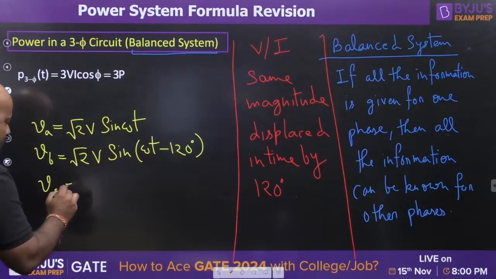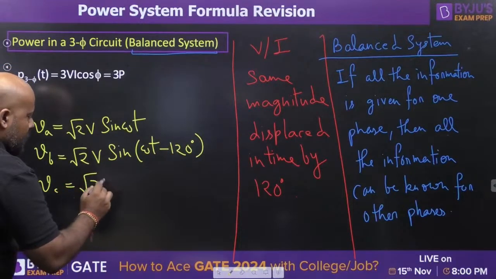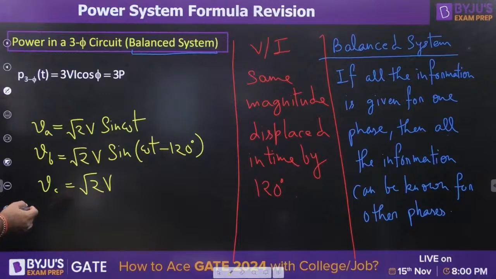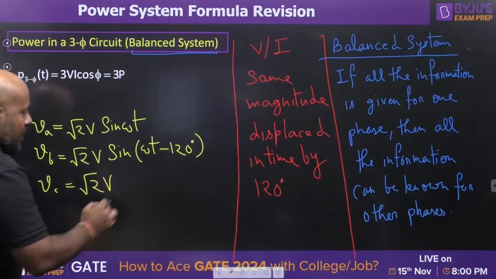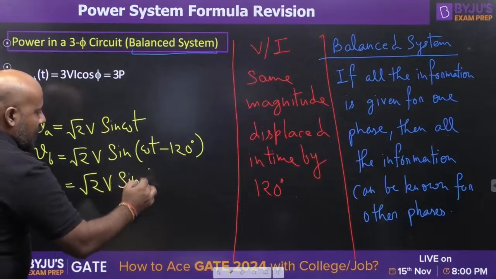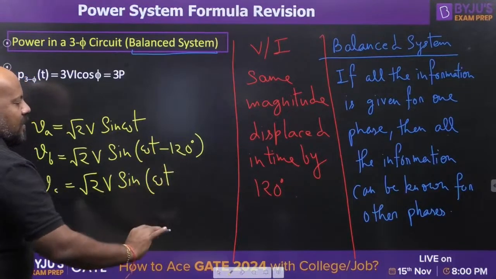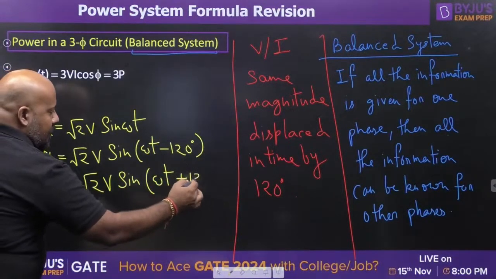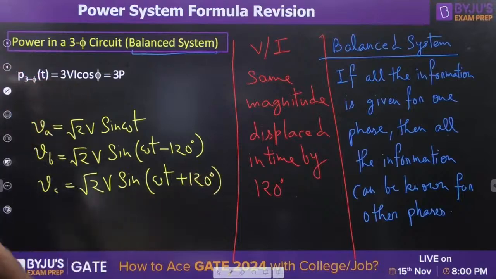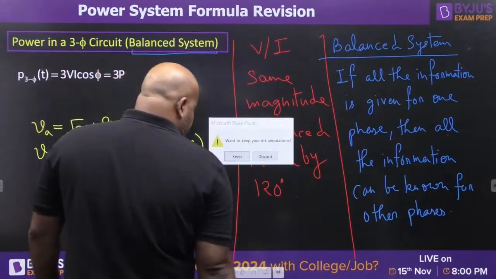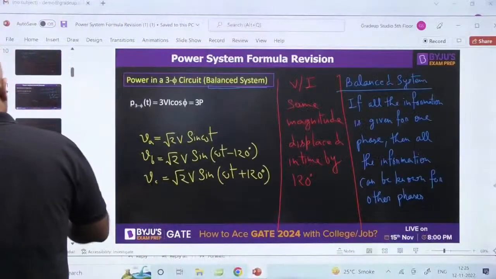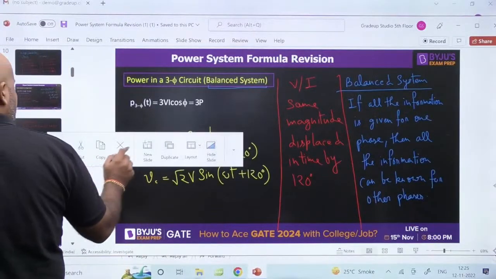What is going to be the phase C voltage? It is going to be root 2 V, and these are instantaneous voltages because we are dealing with time, root 2 V sine omega t, either plus 120 or minus 240. It's your choice. So, these are the voltages. How are you going to write the currents? You can write the currents.